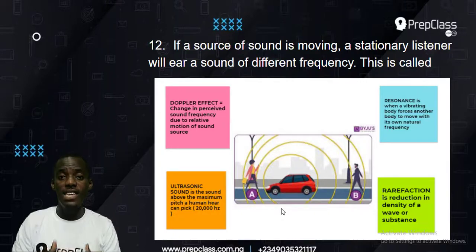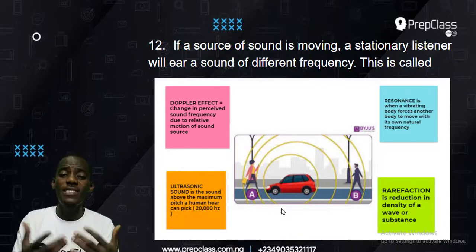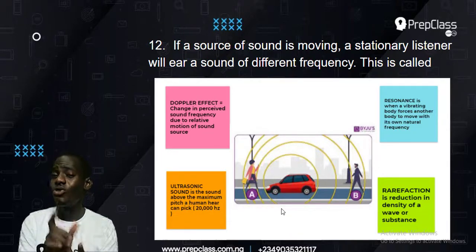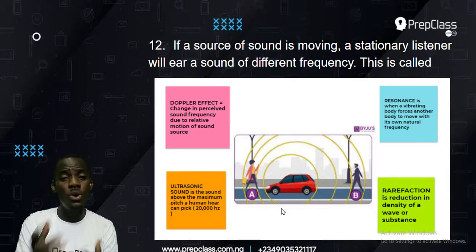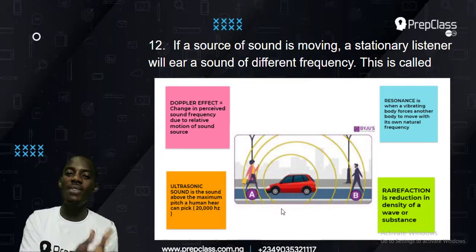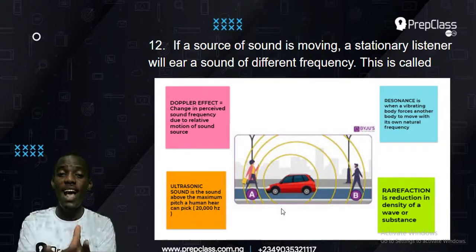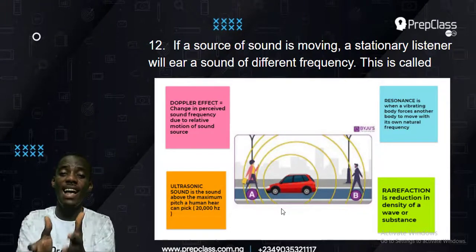So Doppler effect is simply defined as the change in sound frequency due to change in the relative position of the sound source. If you can get that, you have really known Doppler effect, and you must know it because most theory questions ask about Doppler effect. They might just say define Doppler effect, and then explain why sound towards a particular source is getting louder but getting lower towards the second source. So the quick explanation is the Doppler effect, and that diagram explains the movement.